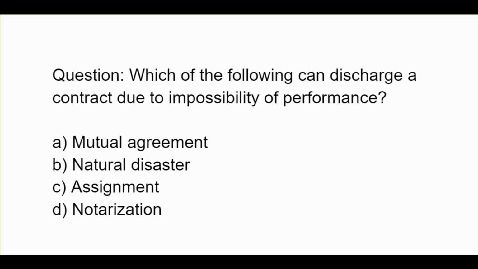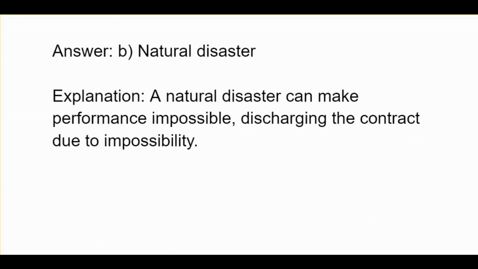Which of the following can discharge a contract due to impossibility of performance? A, mutual agreement. B, natural disaster. C, assignment. D, notarization. B, natural disaster. A natural disaster can make performance impossible, discharging the contract due to impossibility.